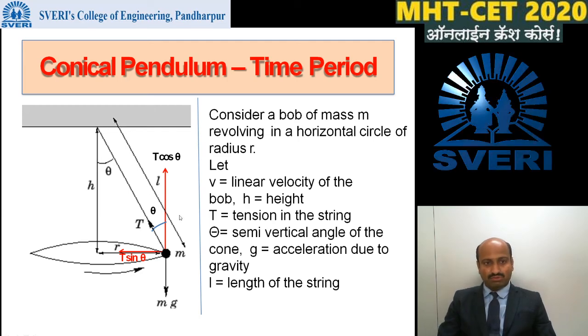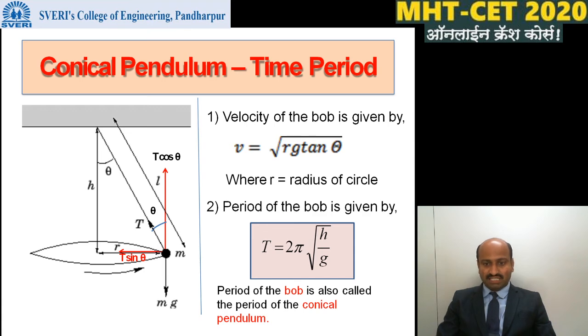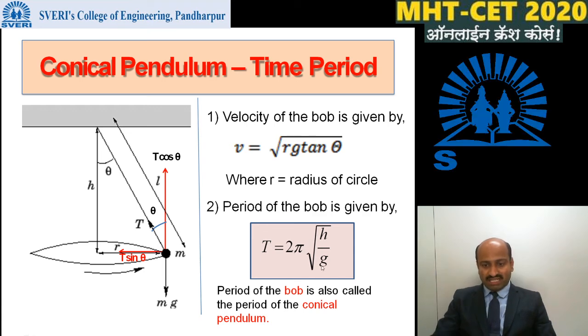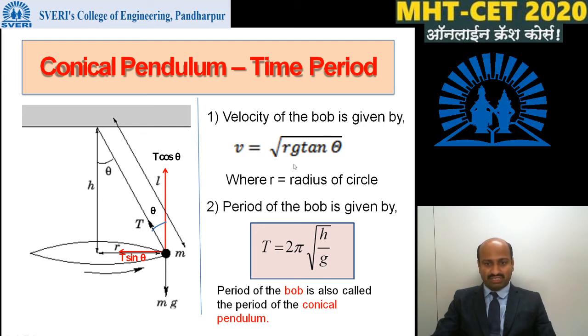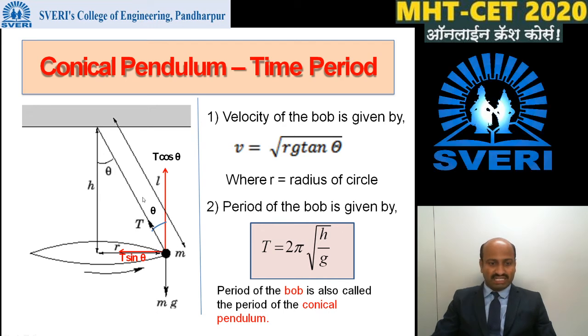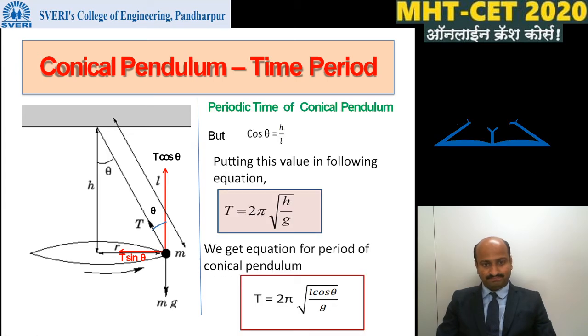Then the time period of the conical pendulum is given by T is equal to 2 pi square root of h divided by g, and the velocity of the bob is given by v is equal to square root of r g tan theta, where r is the radius of the circle. The period of the bob is also known as the period of the conical pendulum.